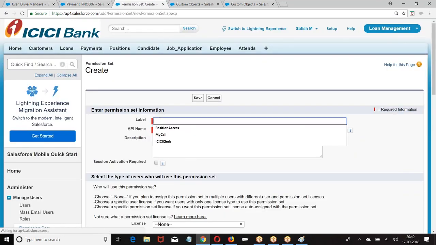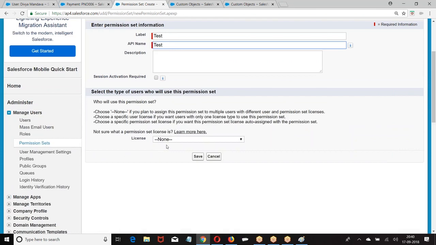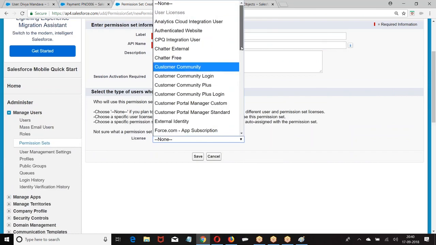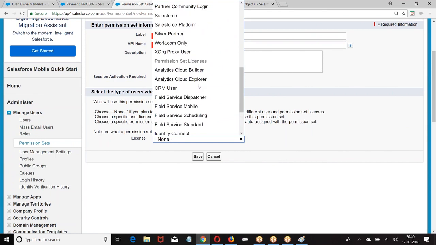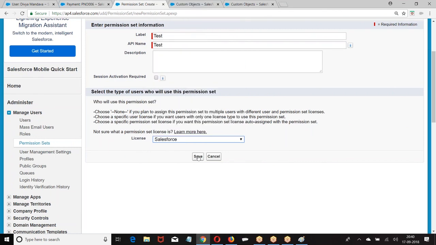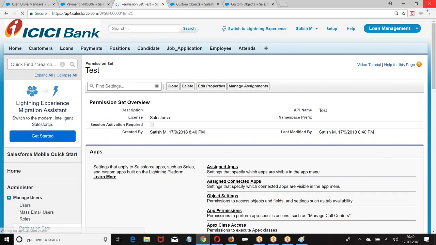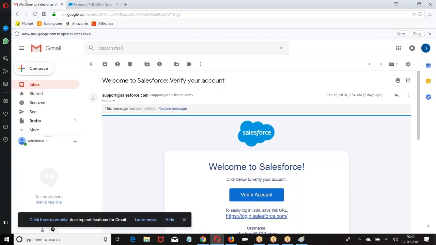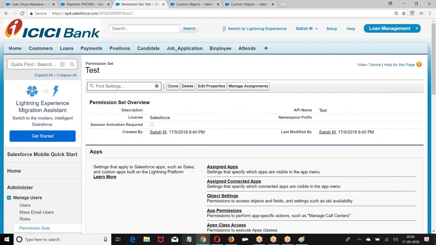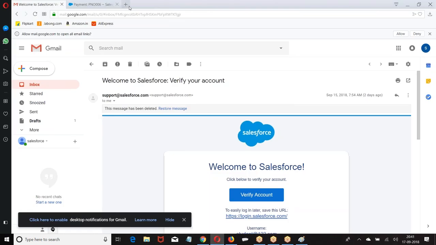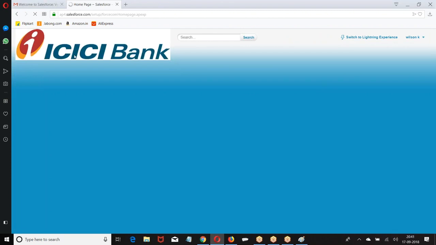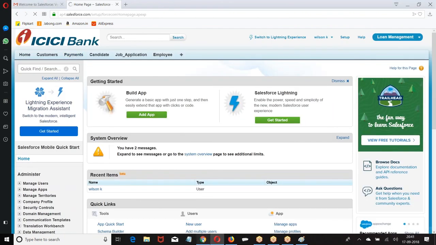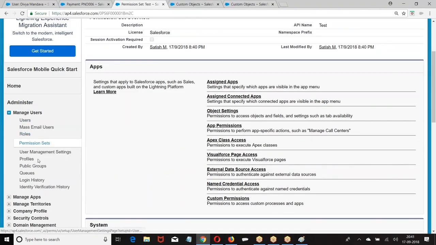So I'm giving here test. Then for Salesforce user, Salesforce, where is that? Let me show you. Let me log into Wilson. Let me show it on Wilson. So what I will do is I remove the payment object from Wilson first. Go to Wilson.